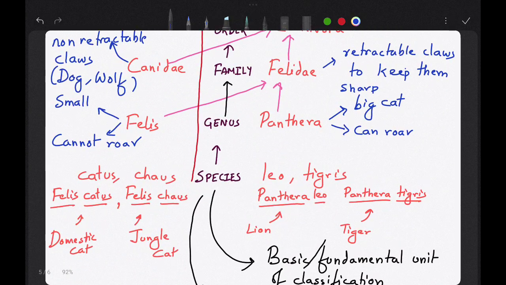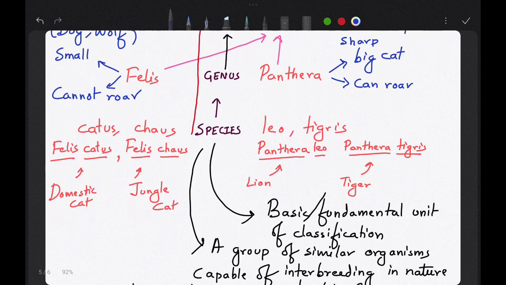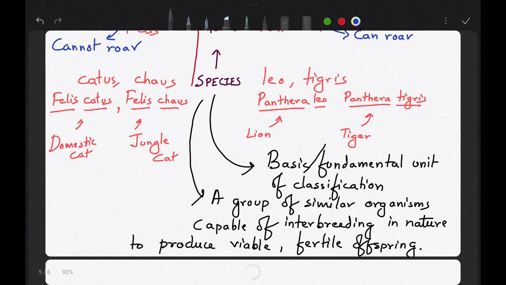Now let us study what is a species. First we will study the definition of species. It is a basic fundamental unit of classification. If somebody asks you what is the basic fundamental unit of classification, you will say it is a species. Now, the definition of species is a group of similar organisms capable of interbreeding in nature to produce viable fertile offspring. What does it mean? Means they can breed among themselves in natural way, and produce viable fertile offspring. Viable means healthy, fertile offspring, that means the offsprings would be fertile.